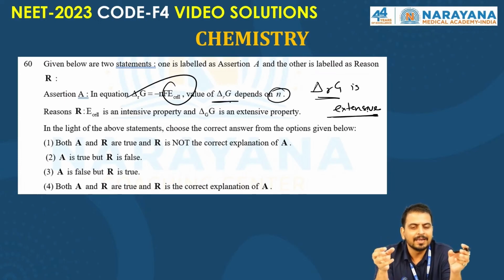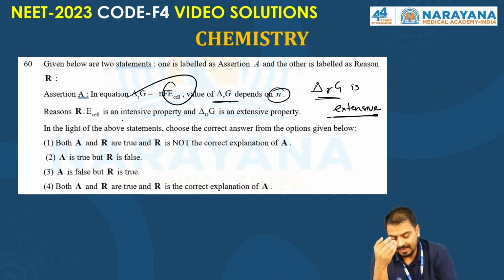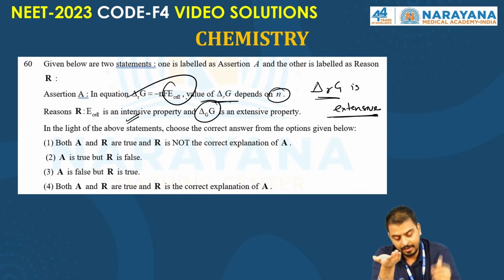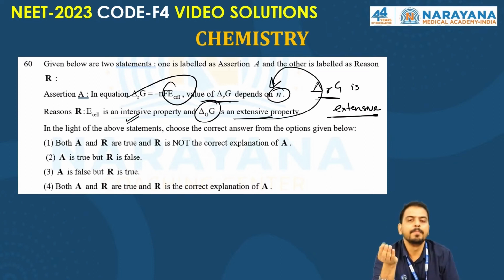The reason says E cell is an intensive property, and the change in Gibbs free energy is an extensive property. Absolutely right. Because it's extensive, it depends on the moles.